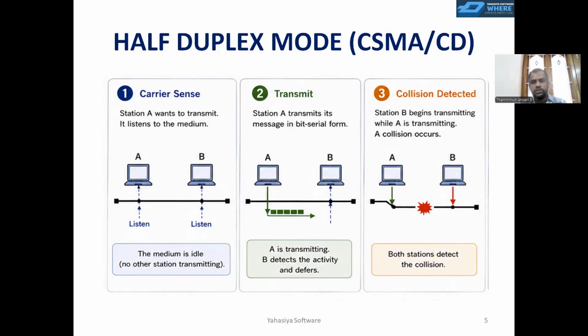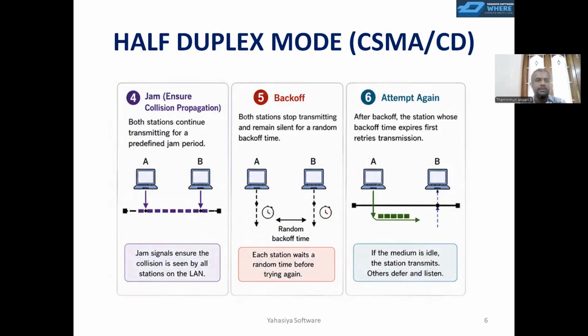Then the collision detect. When both of them are trying to transmit at the same time, there will be a collision. If there is a collision, they allow it to happen. That is called jamming, or ensuring collision propagation. Both stations continue transmitting for a predefined jam period. The jam signal ensures the collision is seen by all stations on the line.